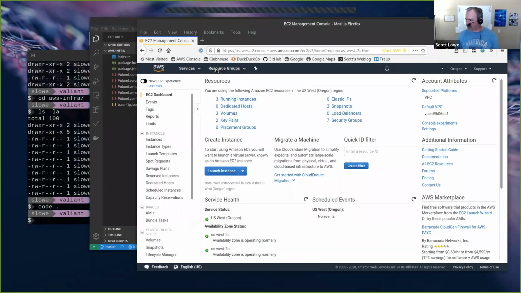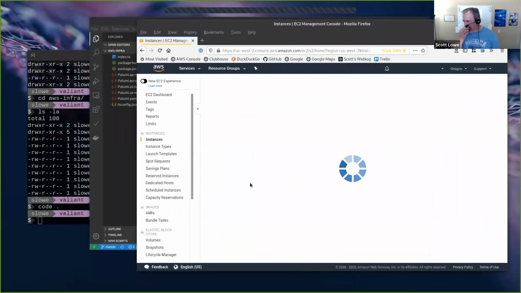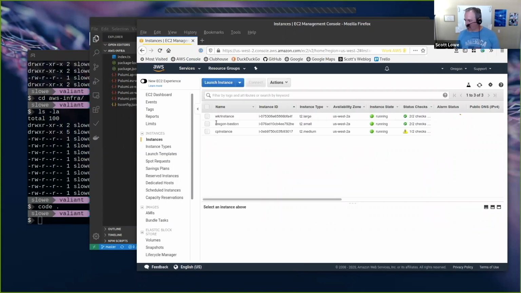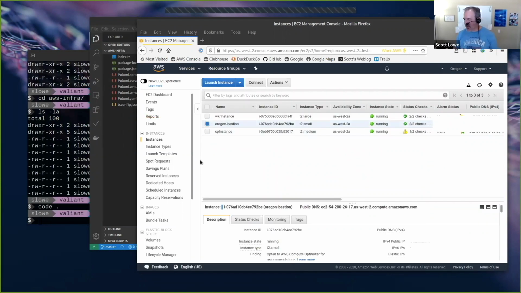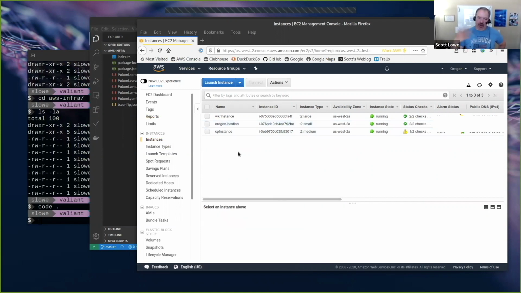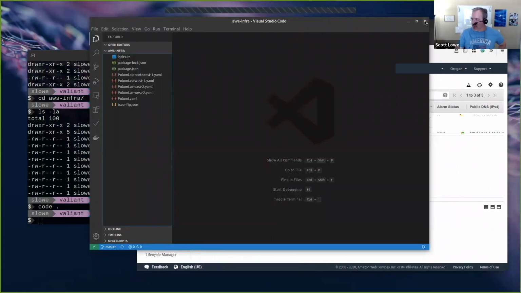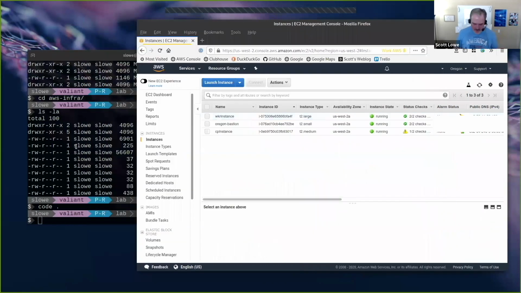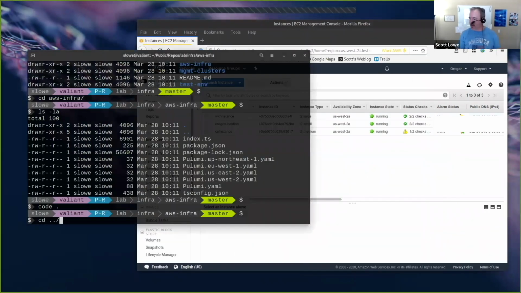And so what that looks like in a particular region is it would spin up all the necessary infrastructure and then create this one machine here. And then that one machine becomes the gateway by which I access everything else that's inside that area. So this is one project with 4 stacks. And then on top of that,